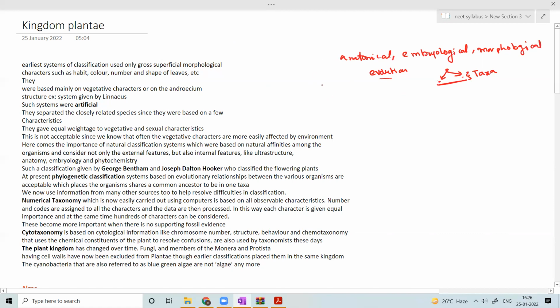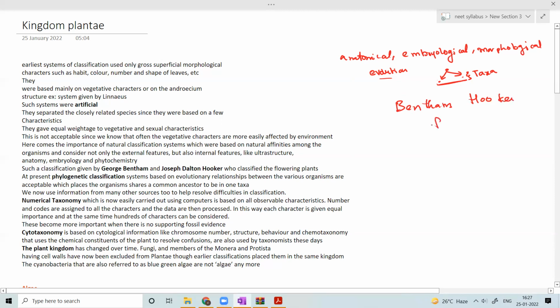So artificial classification is no more acceptable. Natural classifications are based on different natural affinities. Basically, external features, internal features, ultrastructure, anatomy, embryology, and phytochemistry. Phytochemistry means the chemical components that are produced by the plant organism. Such a classification was given by George Bentham and Joseph Dalton Hooker.